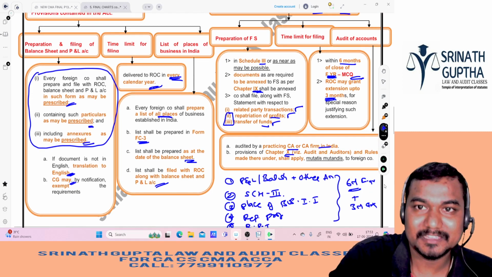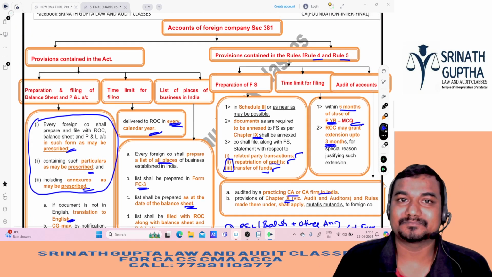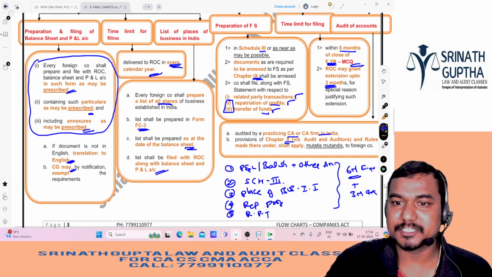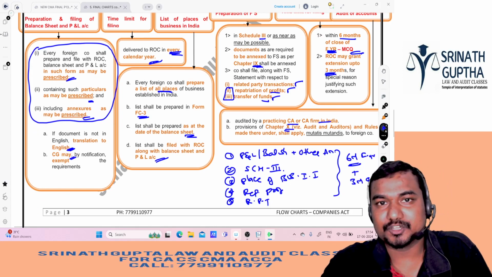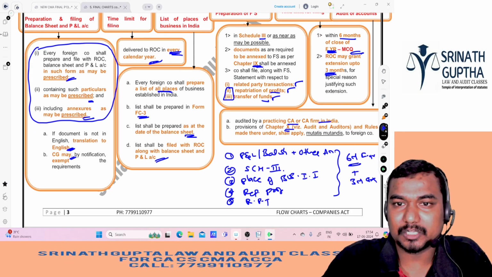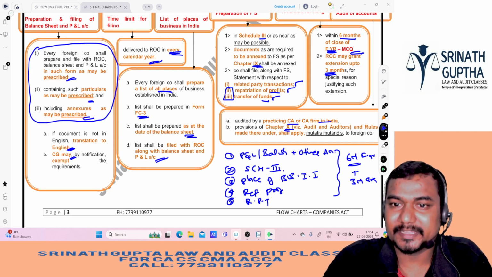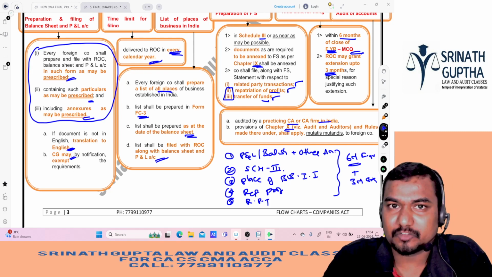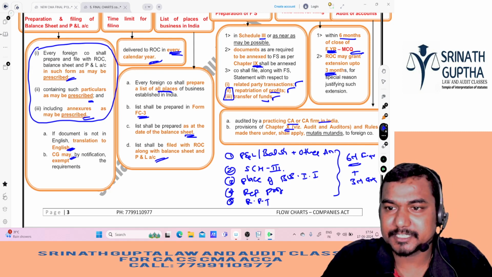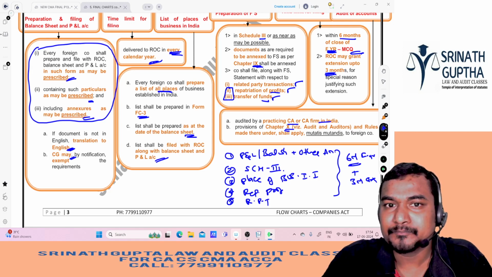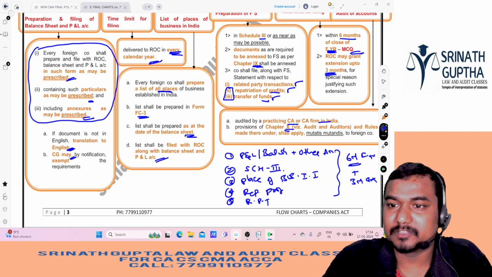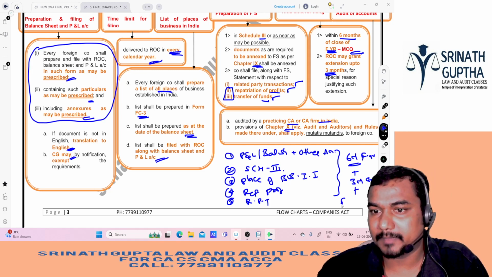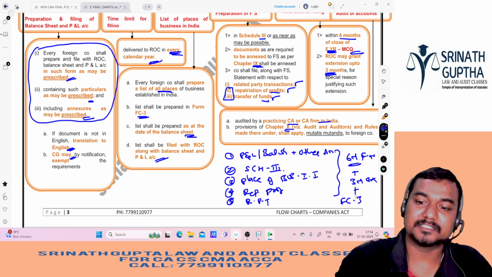That is section 381. Clear, along with the rules. So a foreign company has to prepare balance sheet and P&L and any other annexures also, similar to Schedule 3, and translate them into English if it is not in English, and also prepare the places of business in India, repatriation of profits and funds, and related party transactions. All these things should be filed with the ROC within 6 months from end of the financial year. ROC may grant extension. All these things should be filed with the ROC in Form number FC3. This is the summary of the whole of section 381.